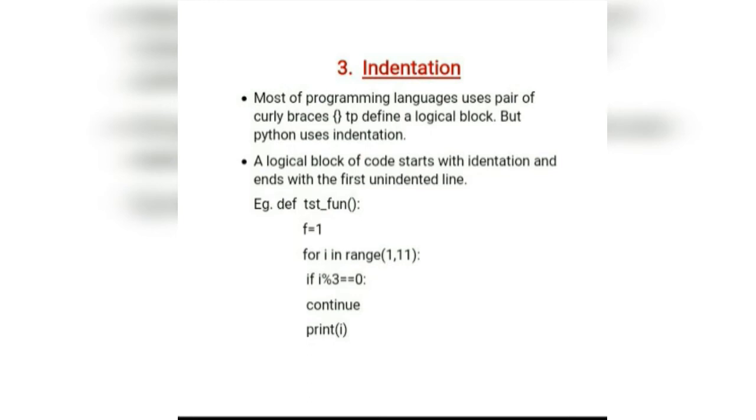Define the class test func followed by the colon, followed by the indentation, which is nothing but the tab or space. Then for i in range, where I take a for loop and a continue statement, and print the value of i. That means here instead of curly braces I have used indentation, which is nothing but tab and space. In other programming languages we use curly braces but in Python we use indentation.